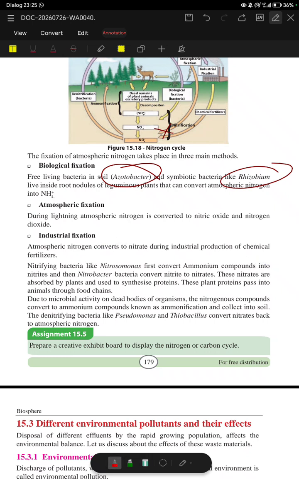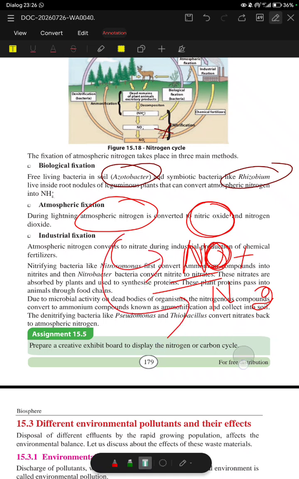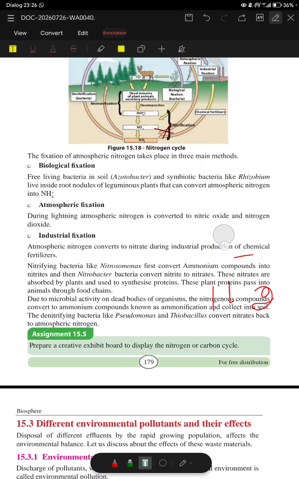Okay, so here nitric oxide is produced, that is NO, not N2O, plus nitrogen dioxide, NO2. So when lightning occurs, the atmospheric nitrogen is converted to nitric oxide as well as nitrogen dioxide. So this happens during the lightning process. So biological fixation means the fixation that occurs by the bacteria, and those bacteria convert the nitrogen to ammonium ion. Atmospheric fixation means the lightning converts the nitrogen to nitric oxide and nitrogen dioxide.